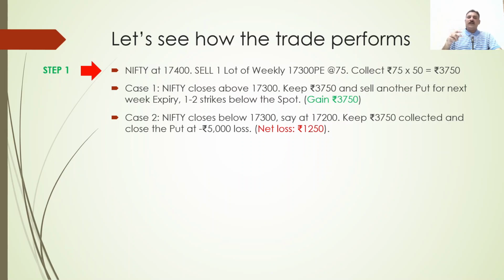So your net loss is 1,250. And parallelly you are going to buy the Nifty Bs 4650 quantity at 185. That is the current market price, and the capital required is 8,60,000 rupees.